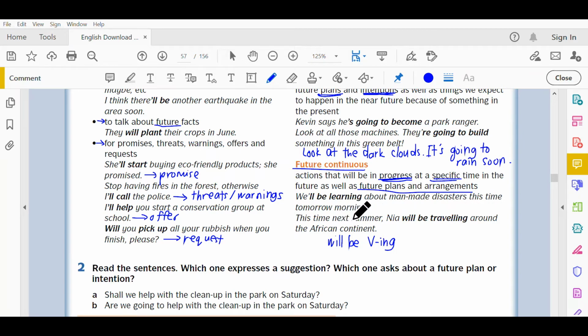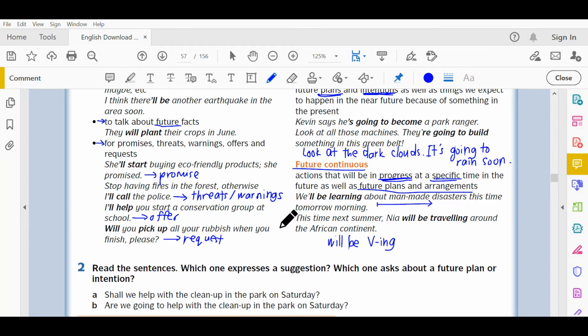Okay, maksudnya esok pagi, masa sekarang ni, kita akan belajar pasal disasters ni, man-made disasters ni. Dan masa tu perbuatan tu akan sedang berlaku. Kita akan sedang belajar. Okay. Dia akan berterusan. Dia akan macam berterusan macam tu.